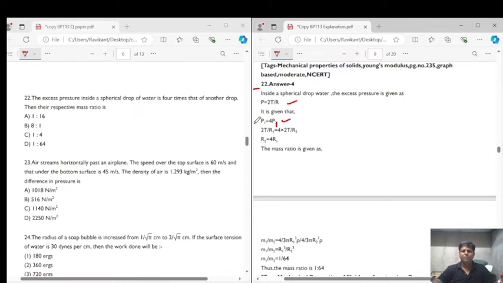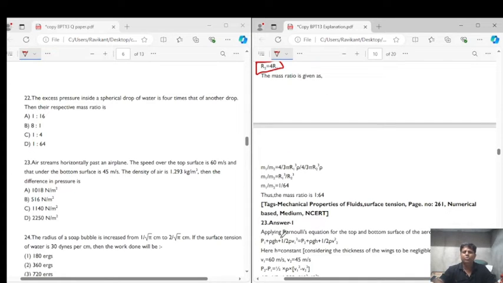So P2 is equal to 2T by R2 and P1 is equal to 4 times 2T by R1, right? So from here we get R2 is equal to 4 times R1. We got the relation that the radius of the second drop is 4 times the radius of the first drop. So for the mass ratio, we have the radius, it means we can get the volume. So the mass ratio is m1 upon m2.